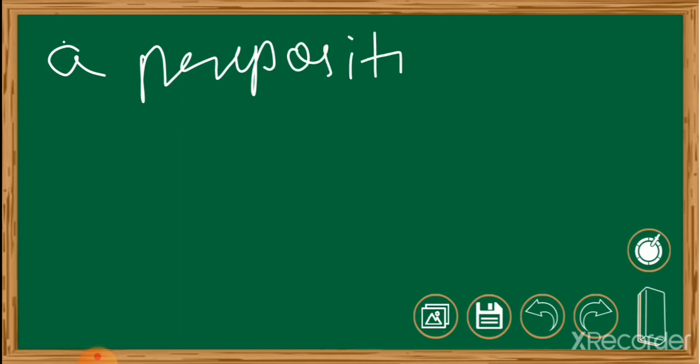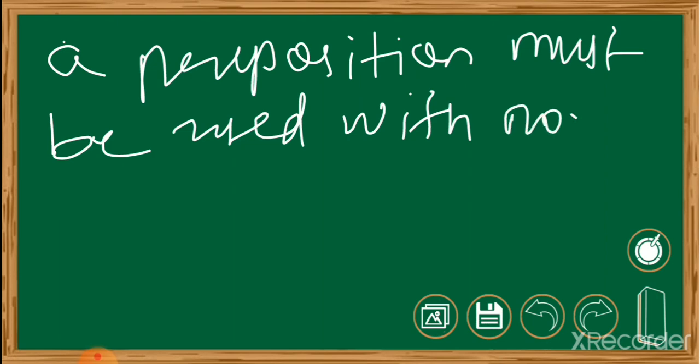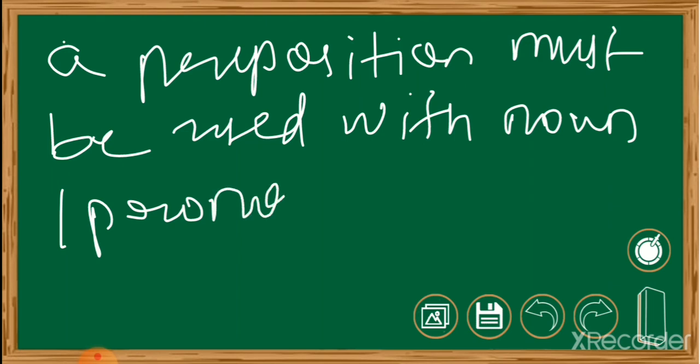It means that a preposition must be used with a noun or pronoun called the object of the preposition.